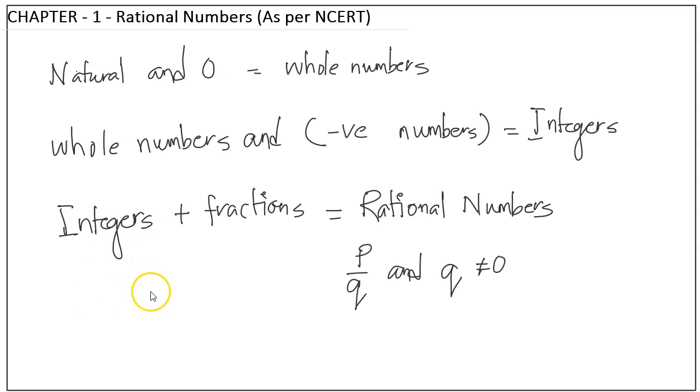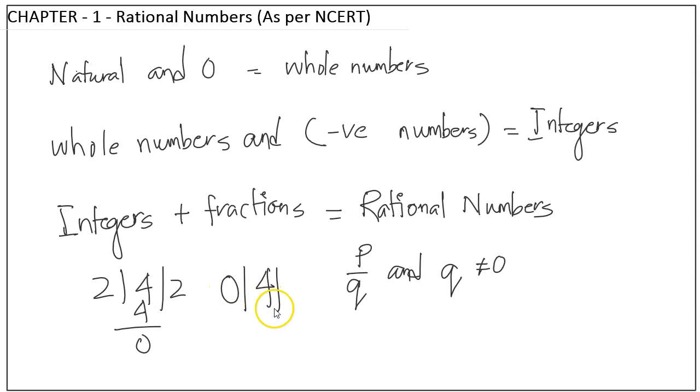So in our normal division method, what happens? I'll say 4 divided by 2. In the normal way, what do we do? 4 divided by 2. So 2 2s are 4 and 4 minus 4 is 0. So now I know that 4 by 2 is equal to 2. But if I say 4 divided by 0, what number should I multiply with 0 so that the result comes to 4?